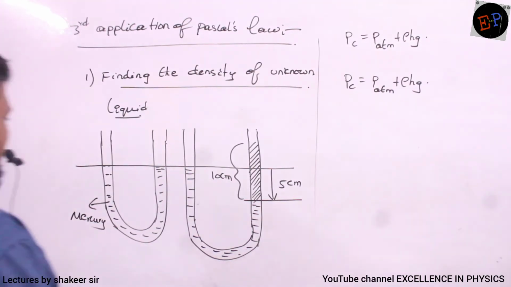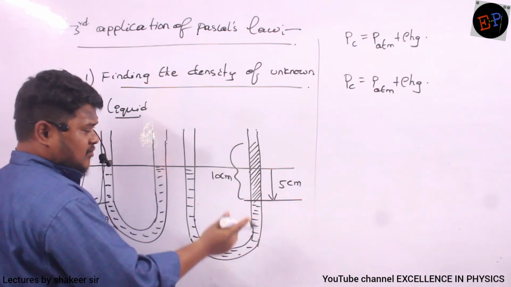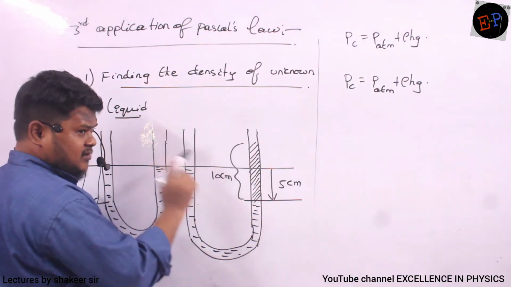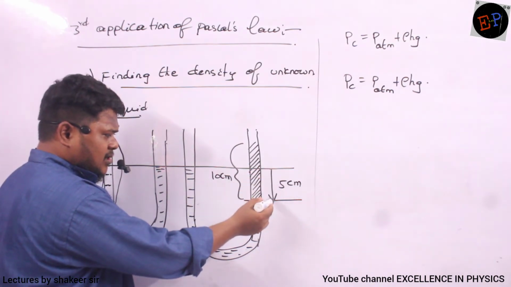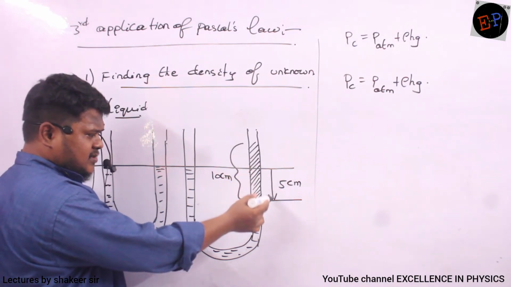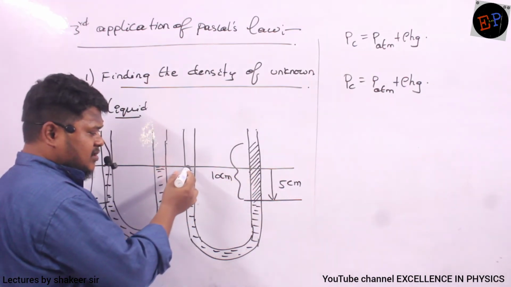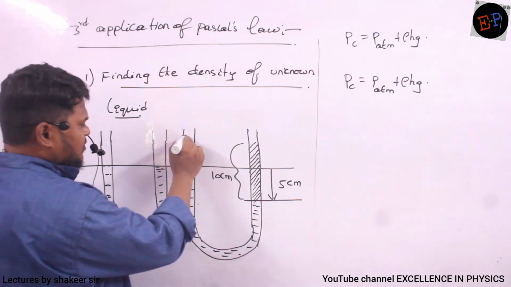So here, on one side, I am pouring some oil or some liquid. What is the height of the liquid which I have poured? 10 centimeters. Then I observe that the mercury column has gone down by 5 centimeters. So on this side, if the level of mercury has reduced by 5, then on this side what should be the increase of the mercury column? Definitely it also increases by 5 only.